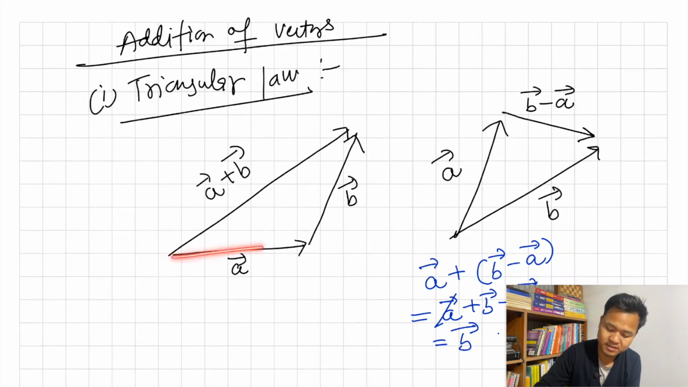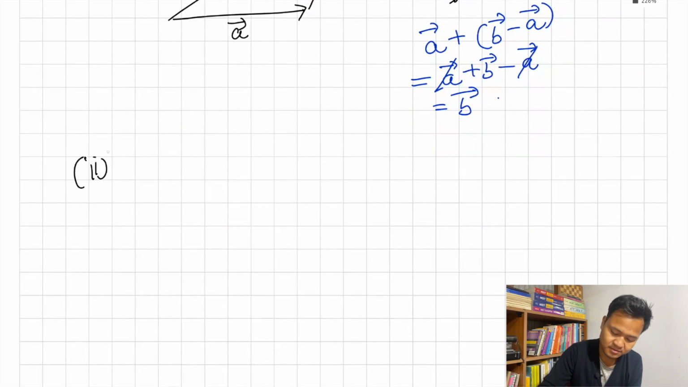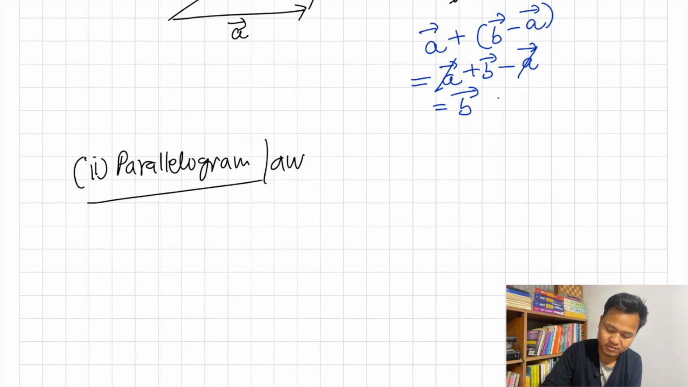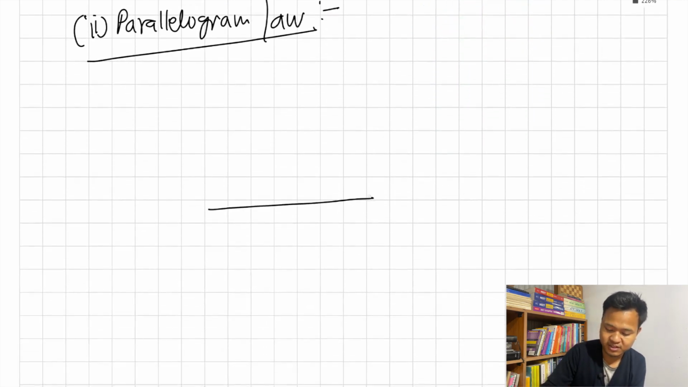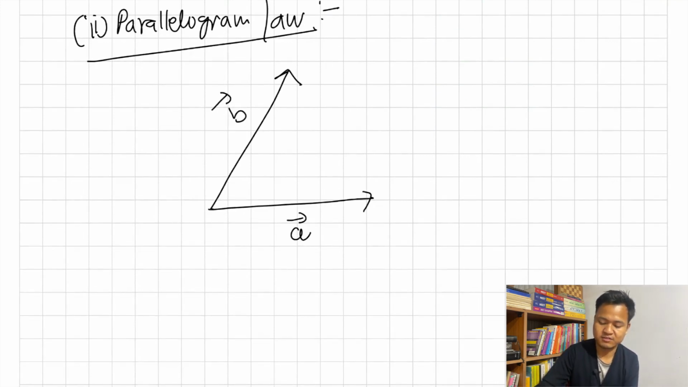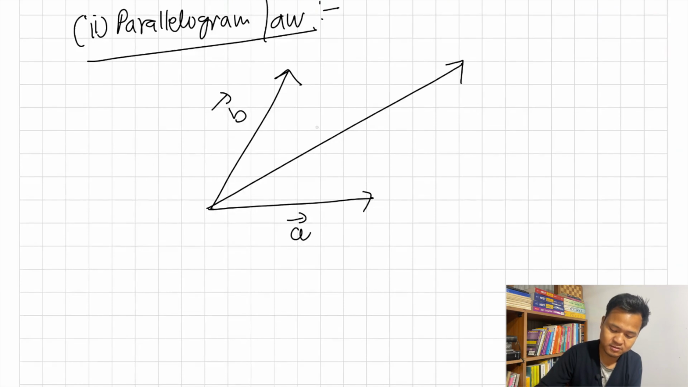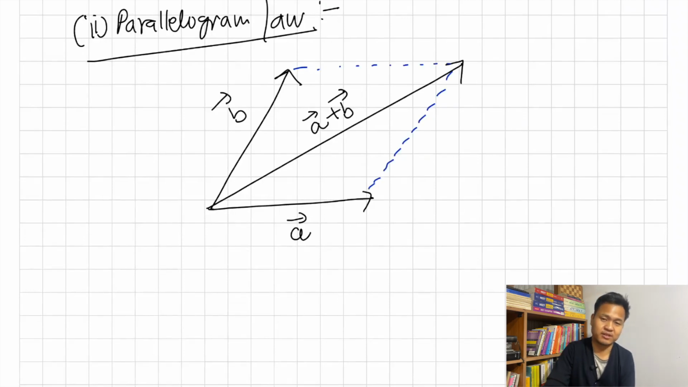Okay, so simply remember, if I have one vector like this, and another vector like this, then this will be the sum of this and this. So the second law is the parallelogram law of vector addition. Okay, so what is this? If I have a vector A and another vector B, then the resultant of these two, the sum of these two vectors, will be along this. So this is A plus B. If you join this, you'll get a parallelogram. This is why it is known as the parallelogram law of vector addition.